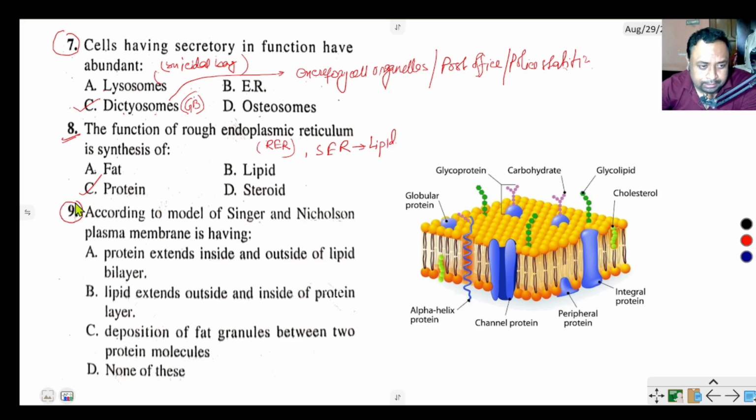Question number 9 says, according to the model of Singer and Nicolson, plasma membrane is having protein extending inside and outside of lipids, lipid extending outside and inside of proteins, or deposition of fat granules between two protein layers. The correct option of this question is option A, because this is the protein channel that extends inside and outside of the cell membrane, and this is the phospholipid bilayer. So the correct option is protein extends inside and outside of the lipid bilayer.